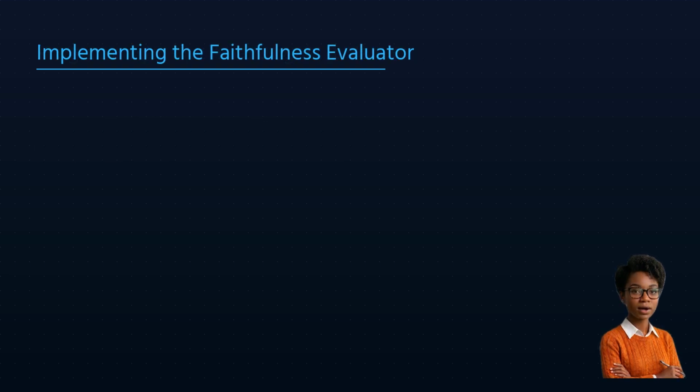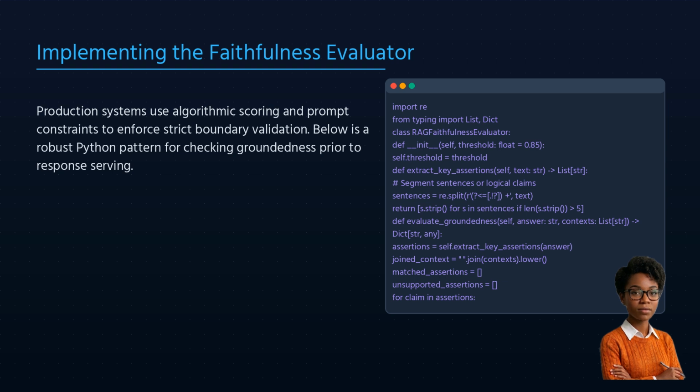Here is the production-grade code. We define a standard function to check if the generated answer relies purely on retrieved contexts. We analyze overlap and compute a strict faithfulness index.